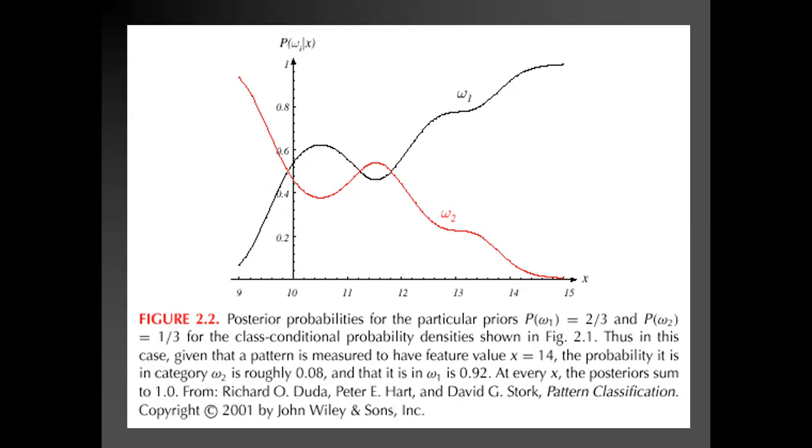Okay, thank you. So this is a posterior probability diagram for P(W1) and P(W2). If you look, P(W1) is 2 by 3, so this is our a priori probabilities. For getting W1 we have 2 by 3, and P(W2) is 1 by 3. Suppose you have 3 different observations: 2 times you are getting the class W1 and 1 time you are getting the class W2. Okay. So these are the a priori probabilities.